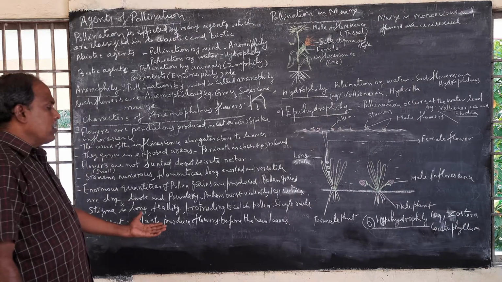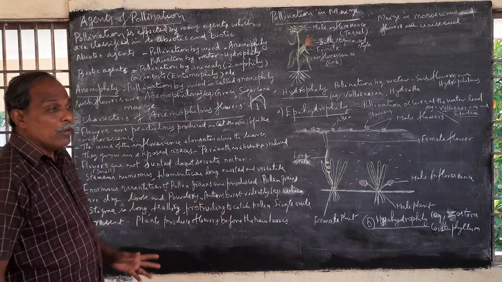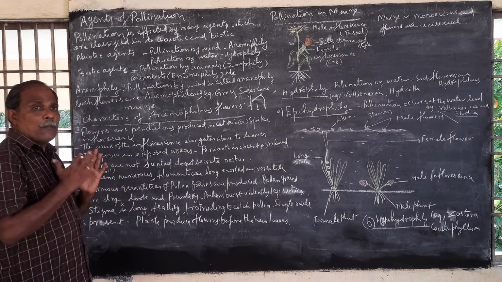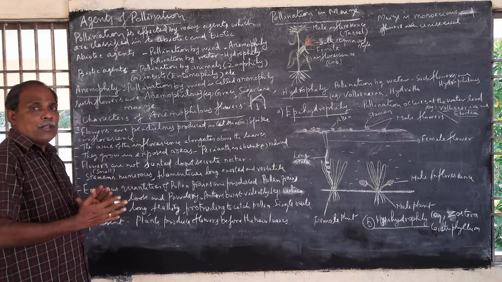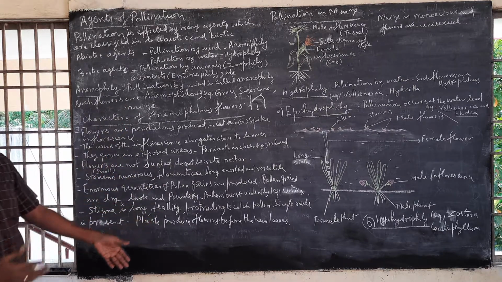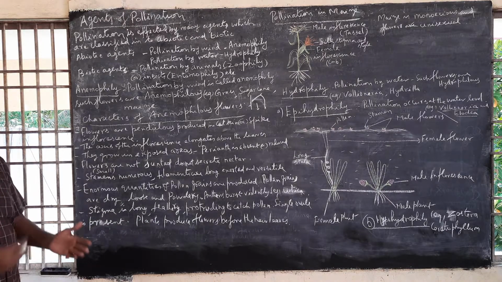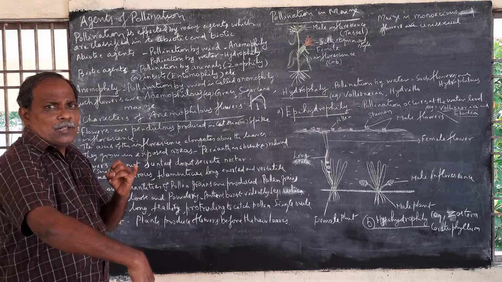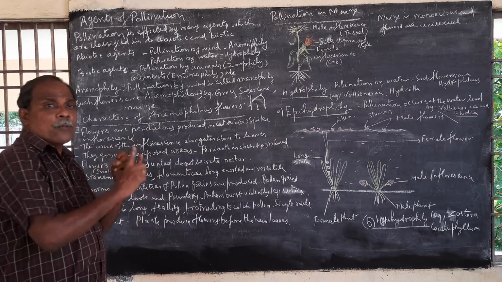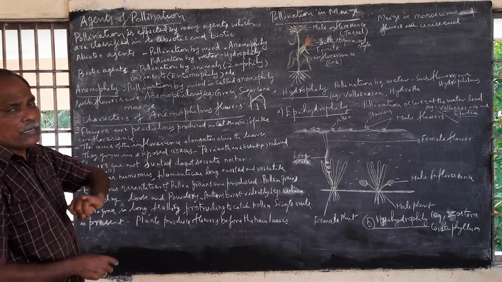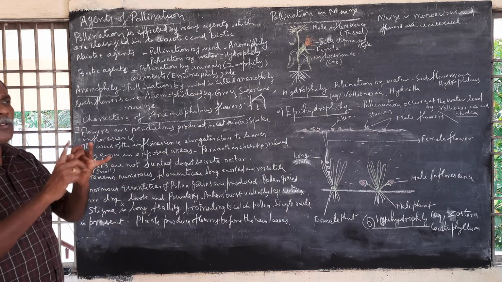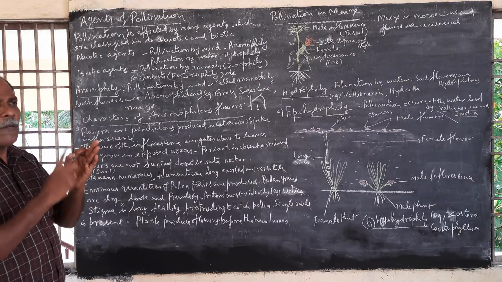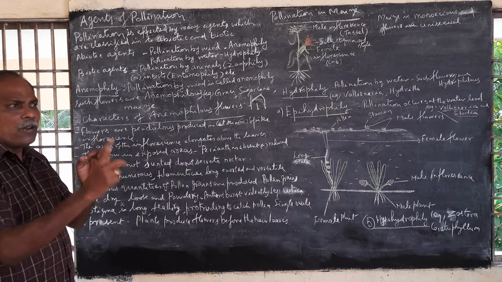Then plants produce the flowers before the new leaves, so that the pollen grains are not blocked by the leaves. These are the characteristic features of wind-pollinated flowers. Generally, the flowers are pendulous. The inflorescence is produced in the form of spike or catkin. Flowers are small, pollen grains are produced in enormous quantities, and the flowers are not scented or colored.